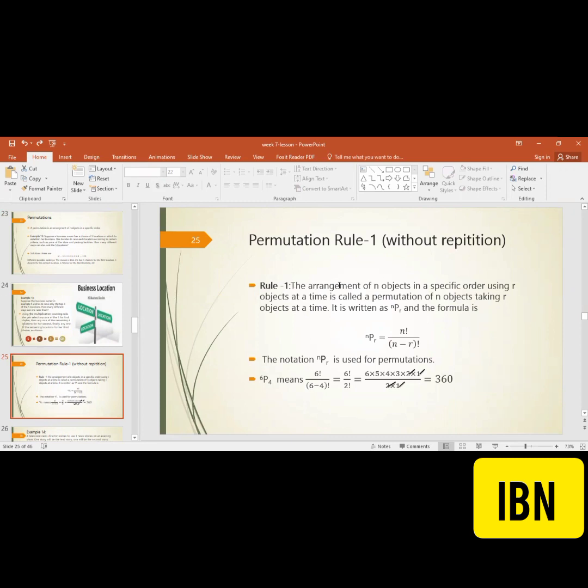The arrangement of n objects in a specific order using r objects at a time is called a permutation of n objects taking r objects at a time.